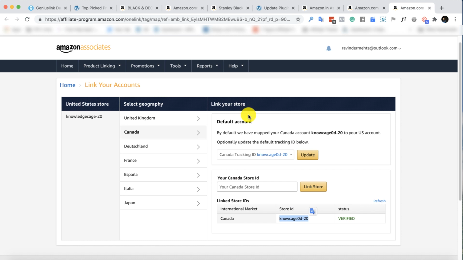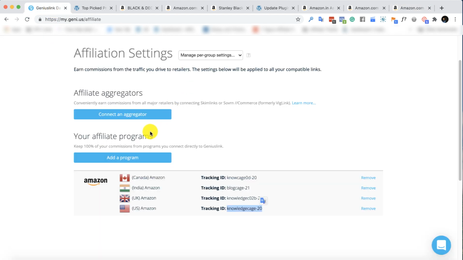You don't need to do that, right? So don't get confused. You don't need to do that. Just get the approval from the different affiliates, right? Once you get the approval, they will give you these IDs, store IDs, or they call it tracking IDs, right? Once you get all these tracking IDs from the respective stores, just come here in the Genius account and you can connect it. How to do that?